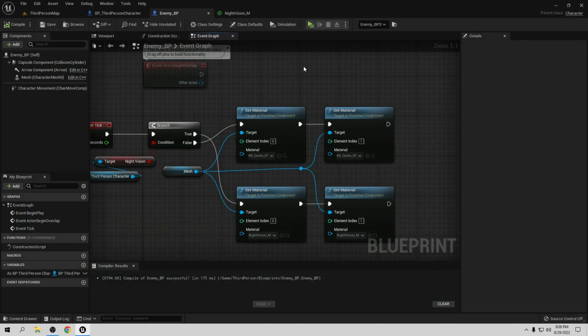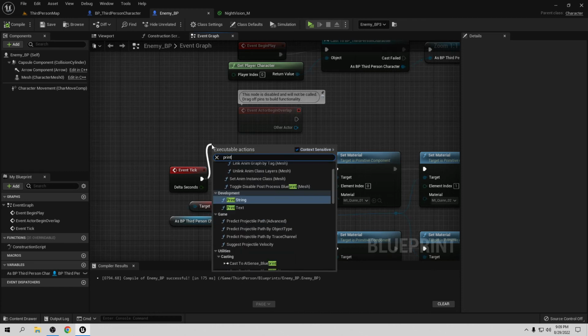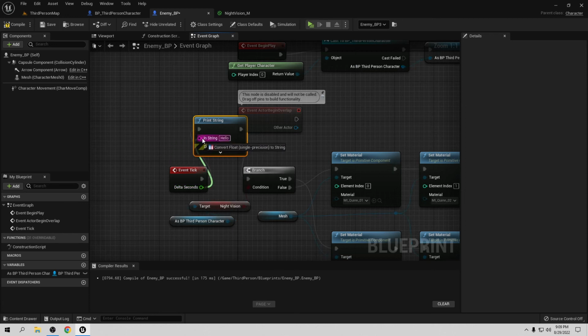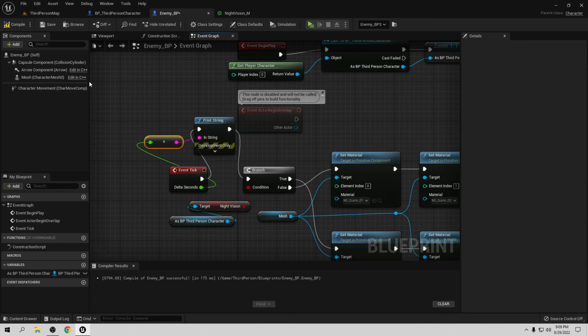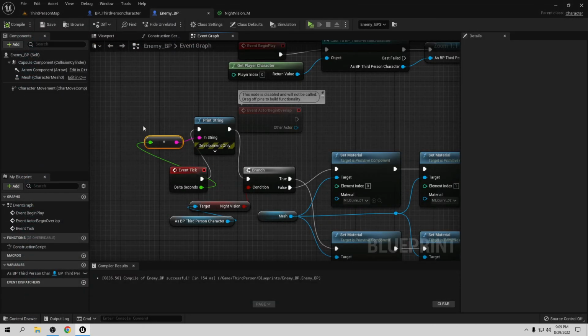Also, I don't want to use tick because, like I said a lot of the time, that is not the best way to do it. So let's close this, because if you notice, if you print string, we can see how fast it is. Let's connect delta seconds to the string. Let's compile and save. If you go play, you can see it's really fast, like 0.016 something. I don't want it to be 0.01. That's really fast, and it's going to take a lot of resources.